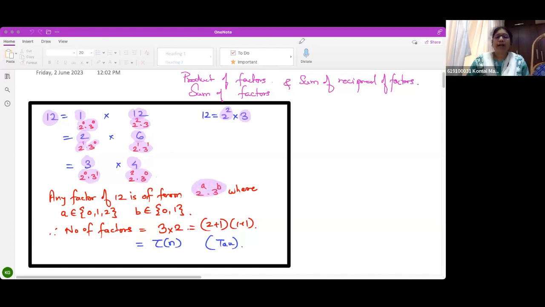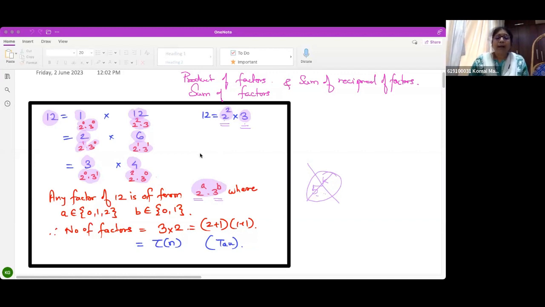Can I say a factor of 12 will be of the form 5 raised to something? Can 5 raised to something be a factor of 12? No, because 5 is not a prime factor of 12. The only prime factors of 12 are 2 and 3. So any factor of 12 is of this form. Is this much clear to everybody? Now the question is, what are my values of a and b? Once I get the values of a and b, then I can decode what is going to be my number of factors, right? Everybody understood this much?